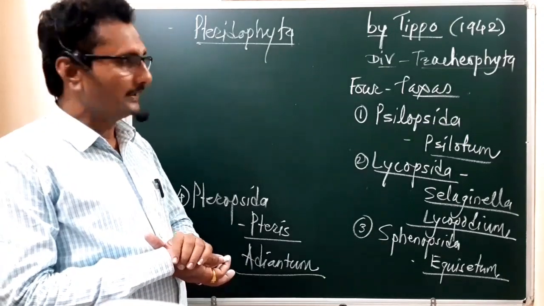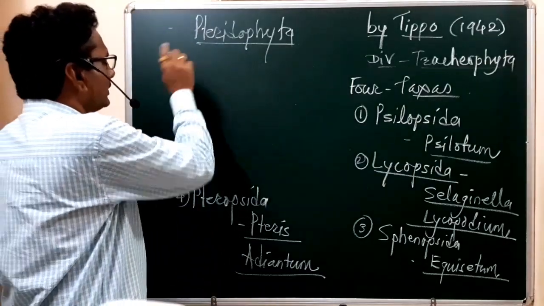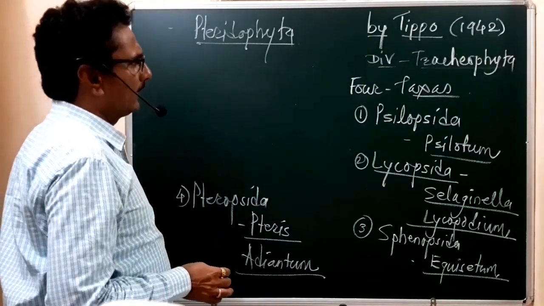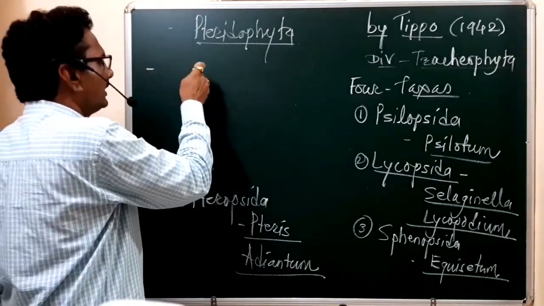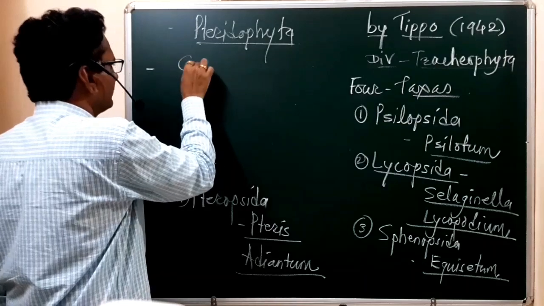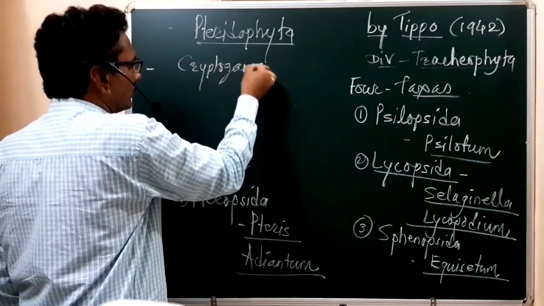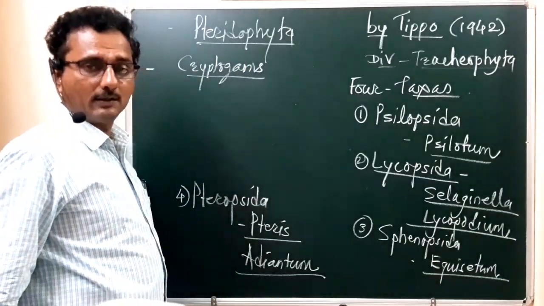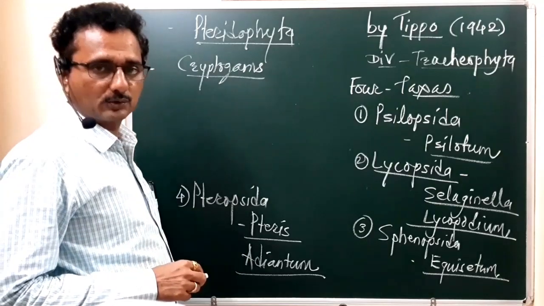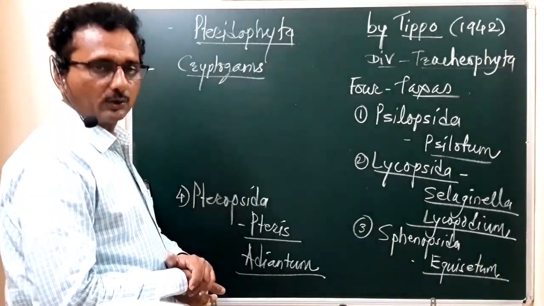Then this Pteridophyta plant group belongs to cryptogams, means it is a non-flowering and non-seed producing plant. They never produce flowers and seeds, so it belongs to cryptogams.